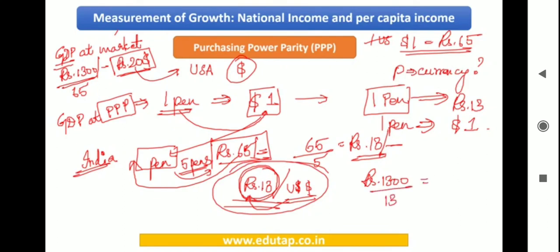So how much am I going to get? I'm going to get 100 US dollars as my GDP at PPP, right? After coming out with the values of all the countries, we can rank the countries in terms of GDP at PPP. This is the purchasing power parity.